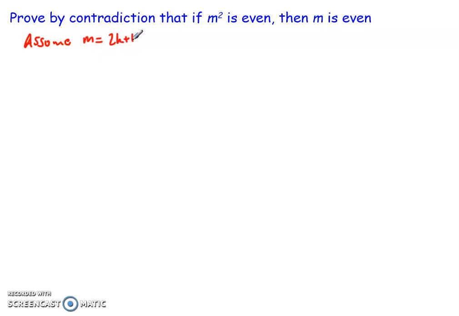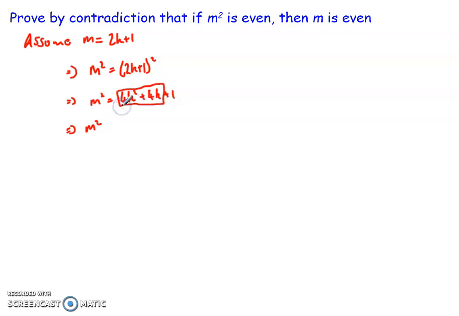Now if this statement were true, I'd be able to do m squared and get an even number. So let's have a look at that. If m is equal to 2k plus 1, that would imply that m squared is equal to (2k plus 1) all squared. So then the implication from that would be that m squared is equal to 4k squared plus 4k plus 1.